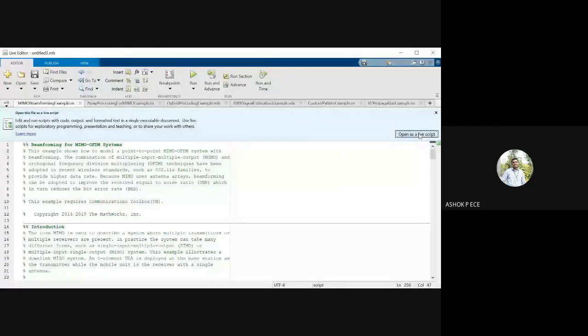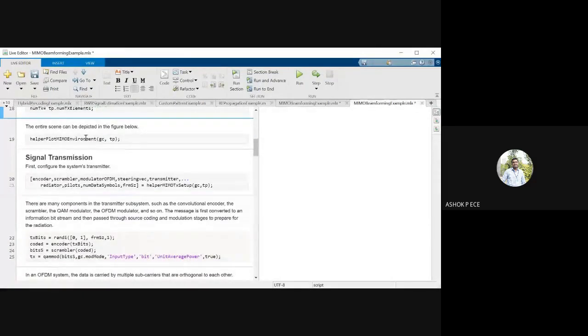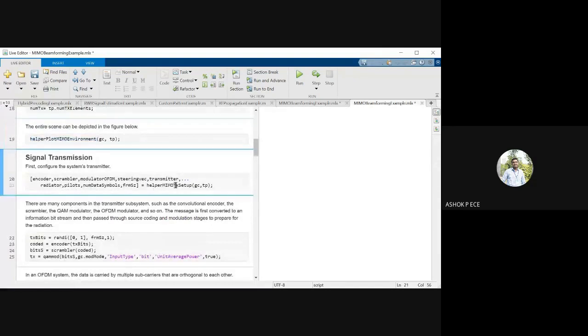I'll just explain the program, what we are doing here, so that you get a better understanding. First, I'm creating all the parameters. Next, I'm plotting the environment. I'm seeing what the MIMO environment is. Then I'm setting up the signal transmission, all the encoding, modulating, everything. Then we are transmitting: generating random bits, encoding, scrambling, and doing QAM modulation.